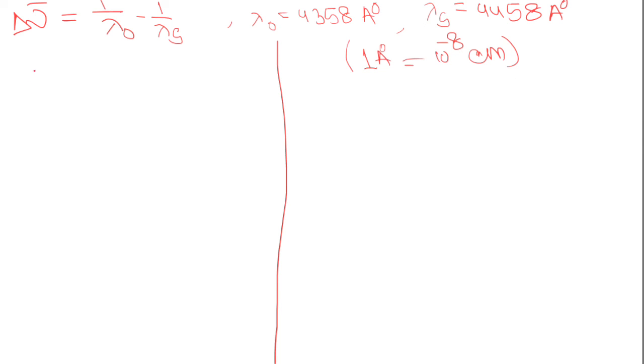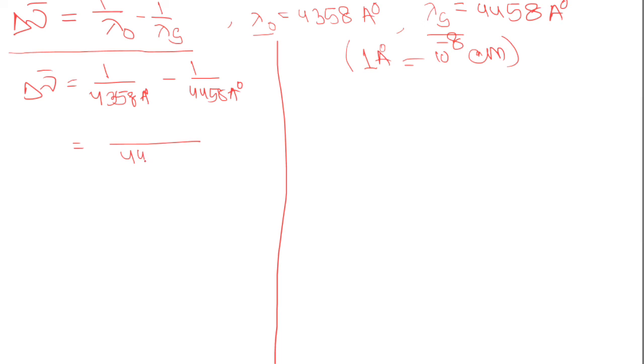Now let us calculate. This is our formula to calculate the Raman shift. We have the incident light wavelength and the Stokes line wavelength. So the shift will be 1 by 4358 Armstrong minus 1 by 4458 Armstrong, which we can write as 100 by 4458 into 4358.